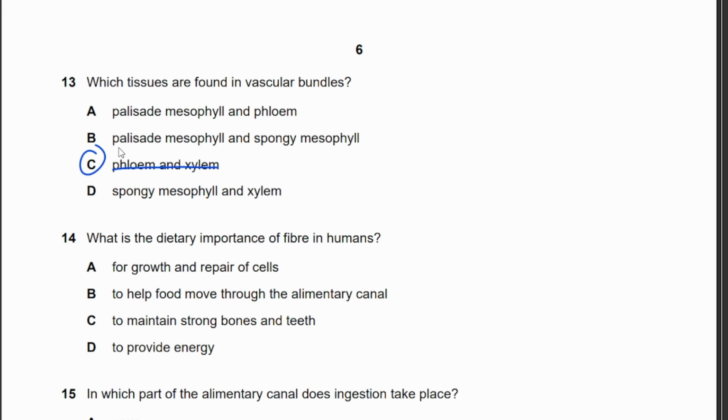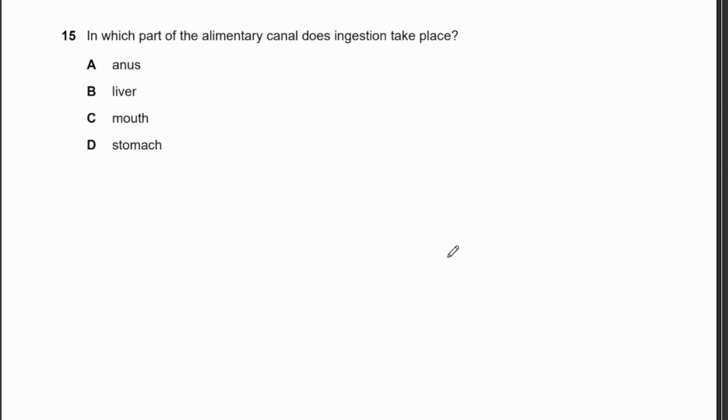Okay. 14. What's the dietary importance of fiber in humans? Okay. For growth and repair of cells? No. To help food move through the alimentary canal? Yes. Because fiber cannot be digested by humans, so therefore it helps the food move through the alimentary canal. In which part of the alimentary canal does ingestion take place? So ingestion means taking in, right? So where you take in food is through your mouth.